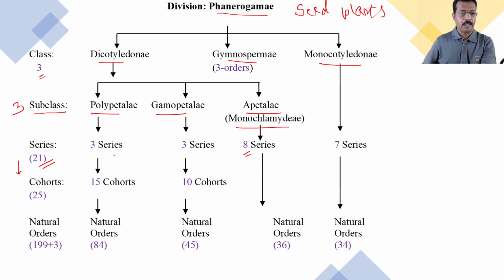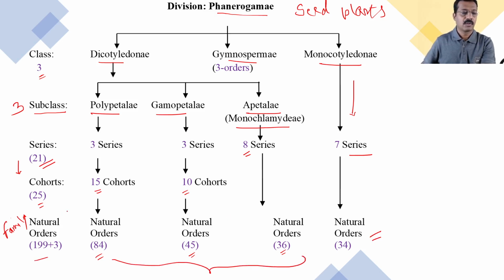So polypetalae has 15 codes, gamopetalae has 10 codes, and in all there are 25 codes, and these codes have been divided or grouped into natural orders, which are also called families. So in polypetalae there are 84 natural orders, in gamopetalae 44 natural orders, and in apetalae 36 natural orders, while monochlamydeae is directly divided into series, and there are 7 series, and those series are directly grouped into natural orders, and in all there are 202 natural orders or families.